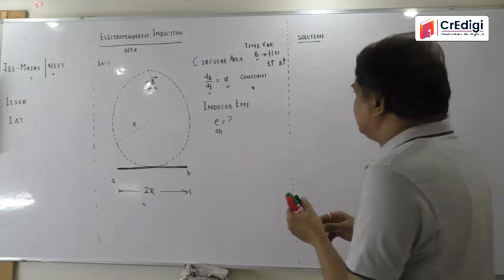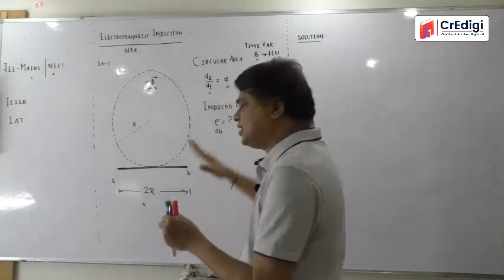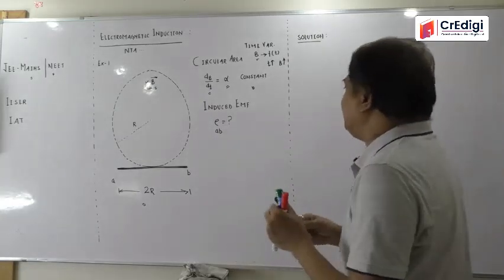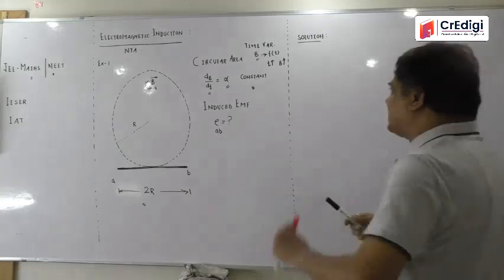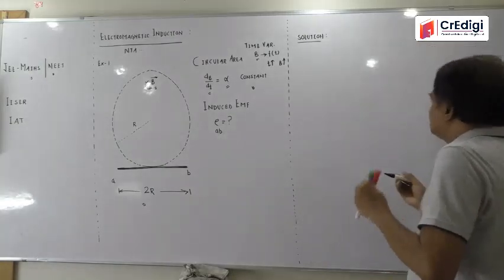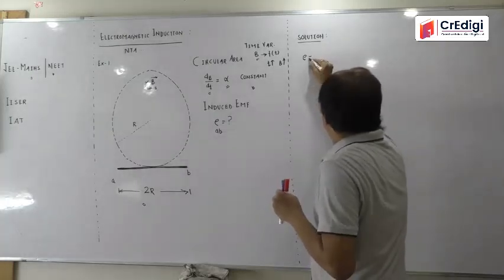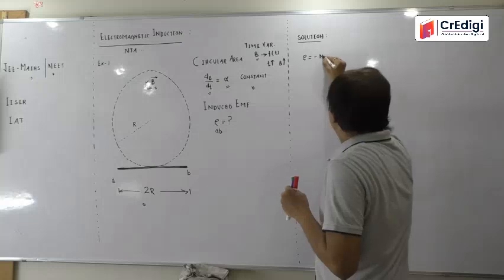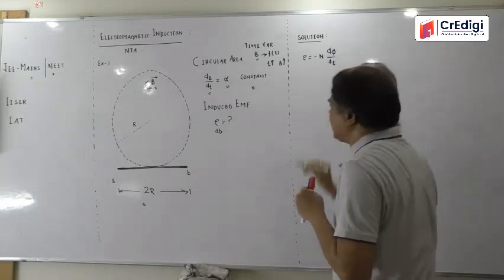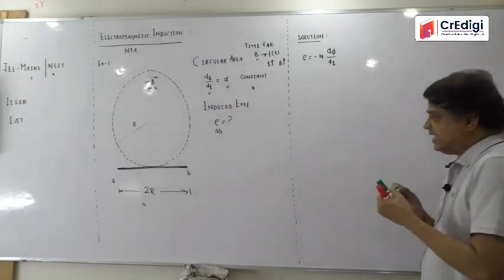What I suggested to you is that there is a magnetic field, and this magnetic field is varying, meaning whenever you calculate the flux, we can say that there will be a variation in flux, and if there is a variation in flux, you can say that there will be an induced EMF. So I can say that induced EMF will always be equal to minus N d phi by dt according to Faraday's law of electromagnetic induction. What my strategy is, see it carefully.